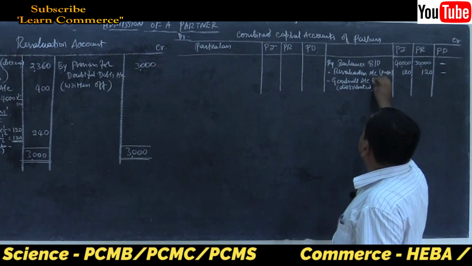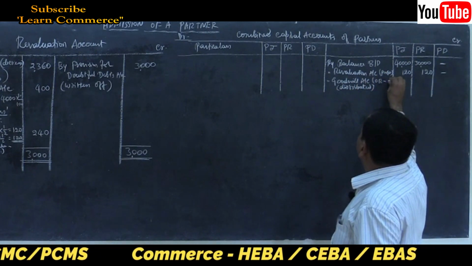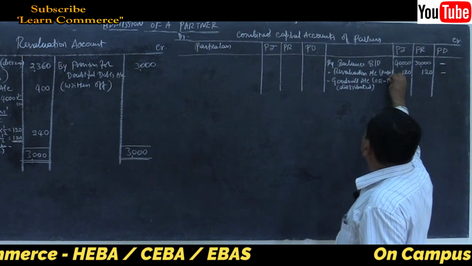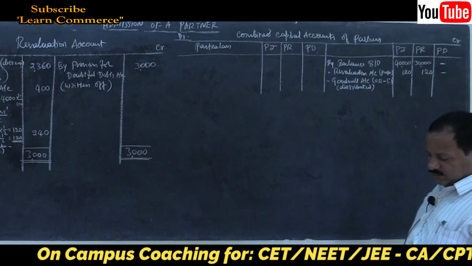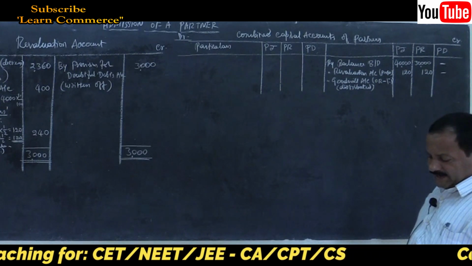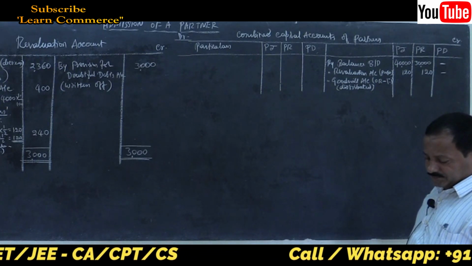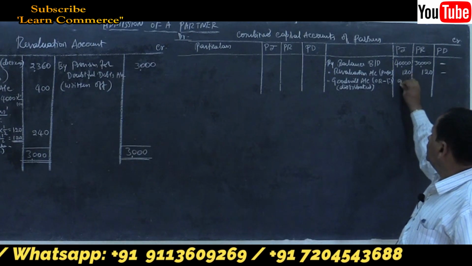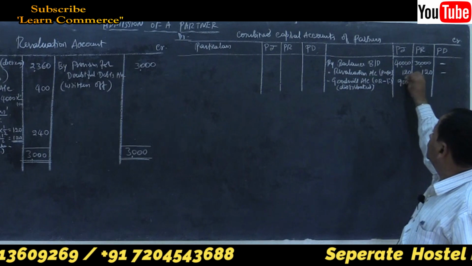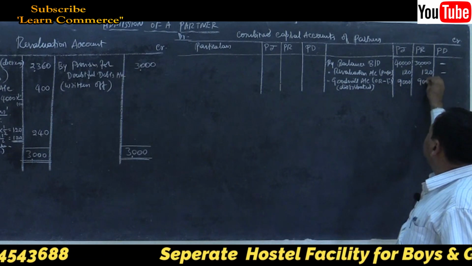Old ratio itself, 1:1. So goodwill, how much? 18,000 is the value of goodwill, isn't it? That is 9,000 each.